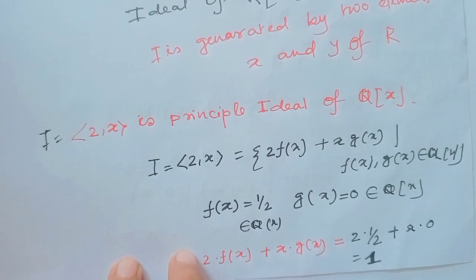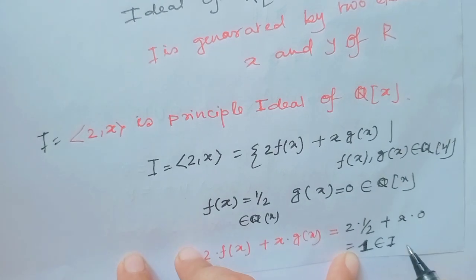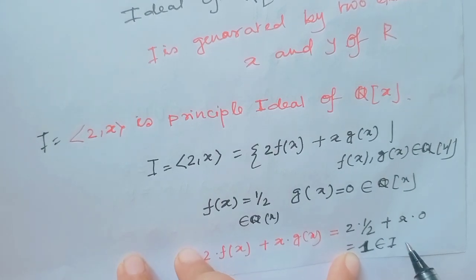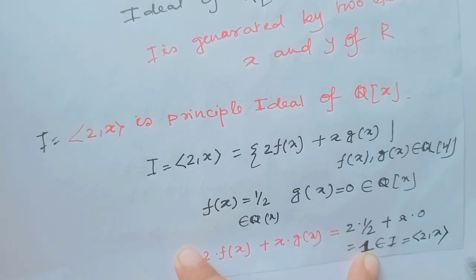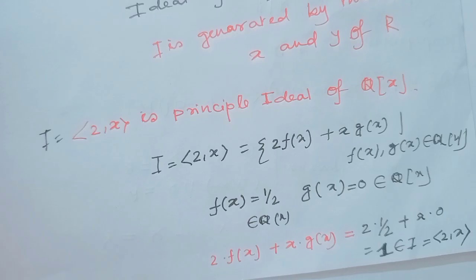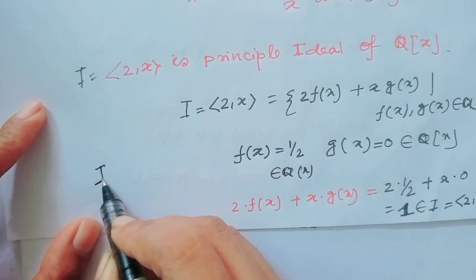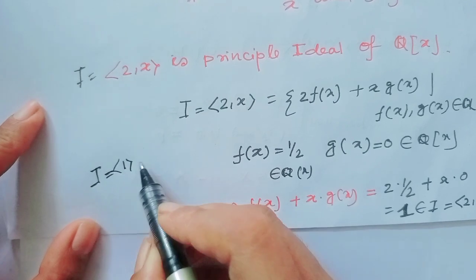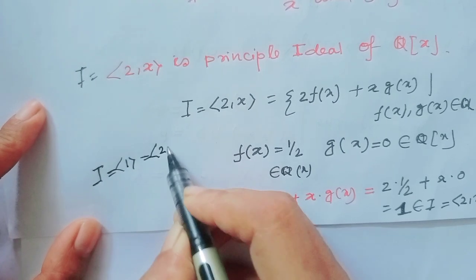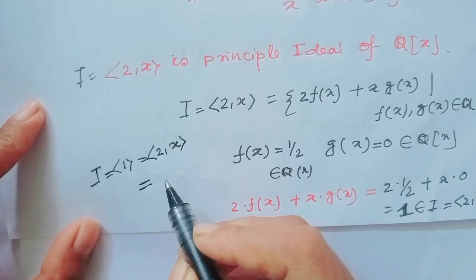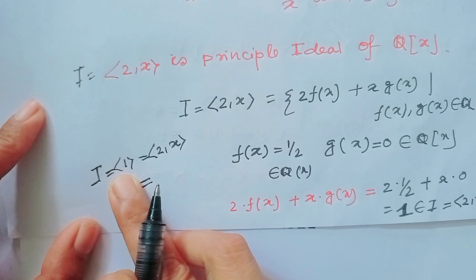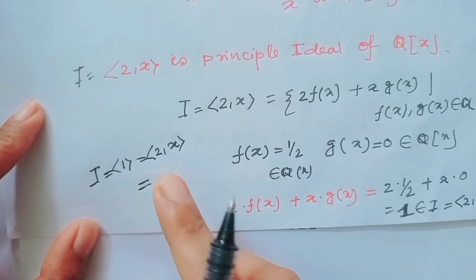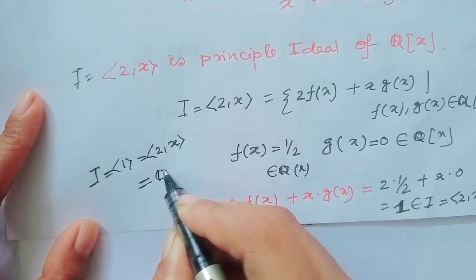And 1 belongs to the ideal I, which is 2 comma x. Since 1 belongs to the ideal, the ideal I equals the ideal generated by 1, which is nothing but the whole ring Q[x], since this ideal contains unity.